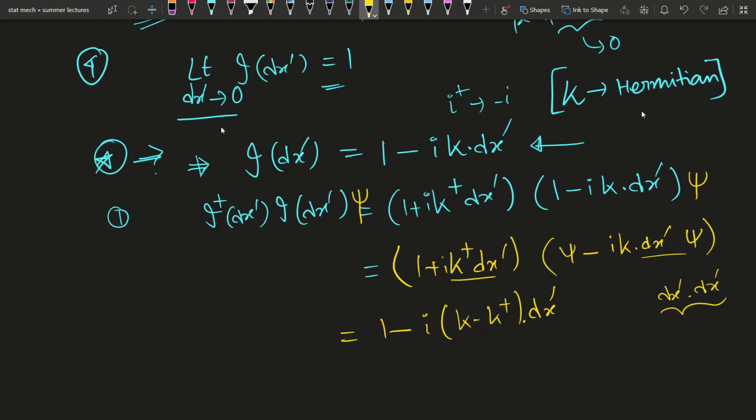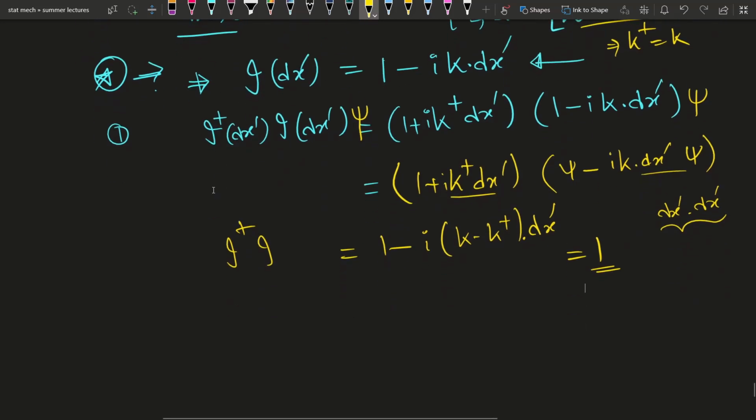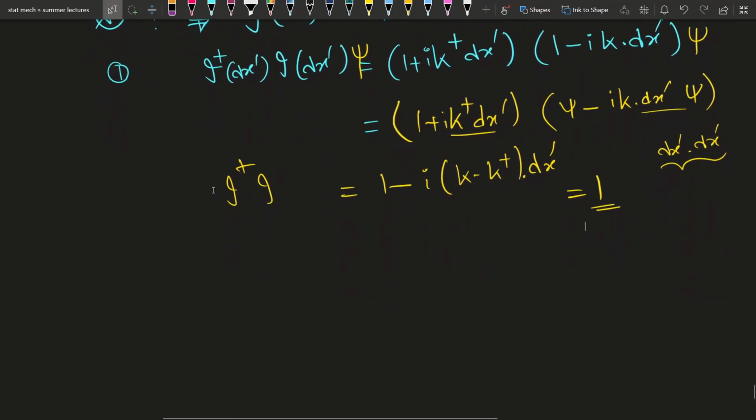And as k is Hermitian, k dagger equals k, so this becomes 0 and we get just 1. So I dagger into I is becoming 1. That means the unitary property is satisfied by the relation.